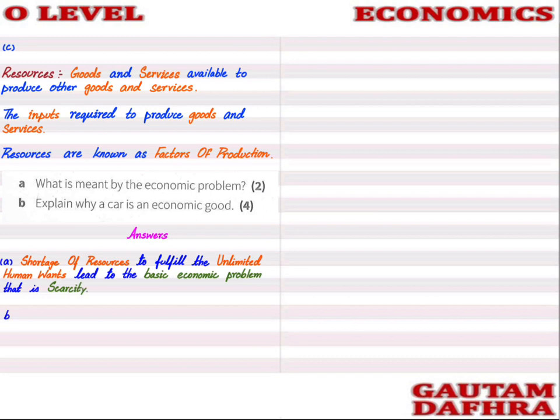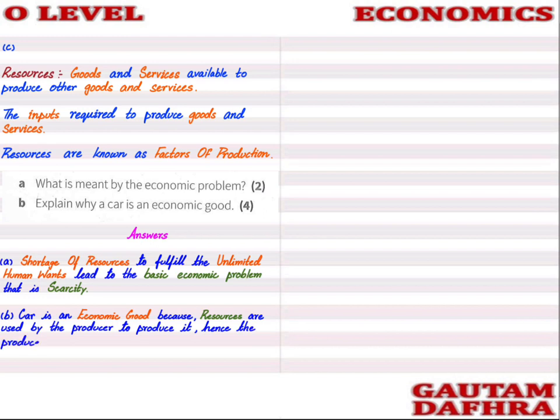Now the next question is explain why a car is an economic good. So we all know, students, a car is an economic good because resources are required to produce cars. Factors of production are used by the producer to produce it.